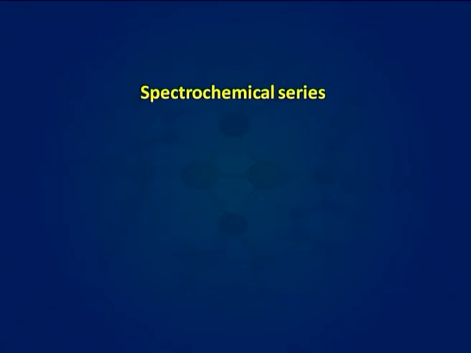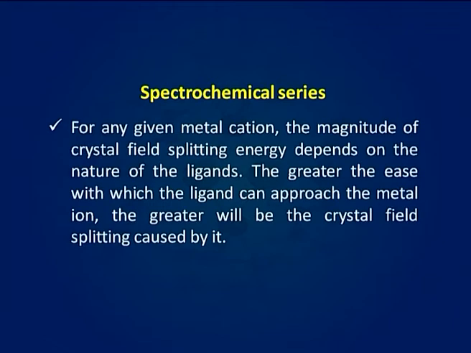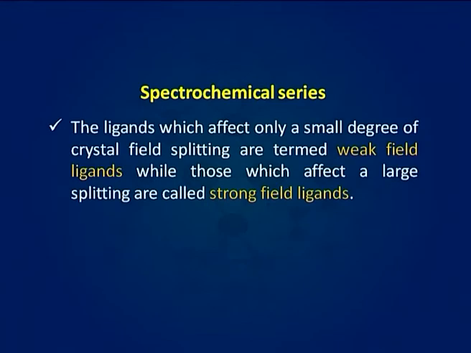Let us now discuss spectrochemical series. For any given metal cation, the magnitude of crystal field splitting energy depends on the nature of the ligands. The greater the ease with which the ligand can approach the metal ion, the greater will be the crystal field splitting caused by it. The ligands which affect only a small degree of crystal field splitting are termed weak field ligands, while those which affect a large splitting are called strong field ligands.